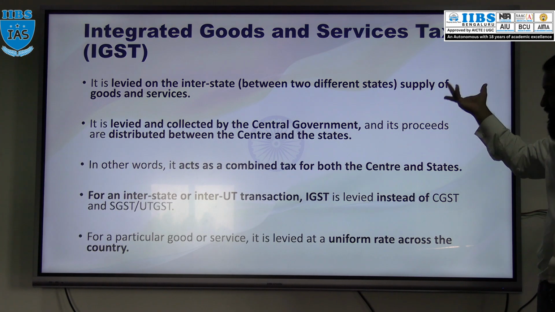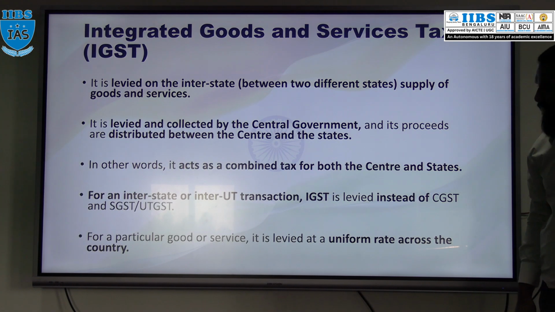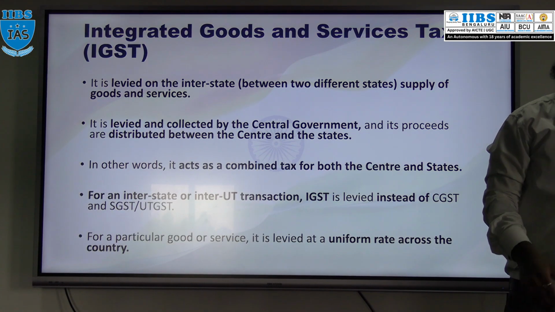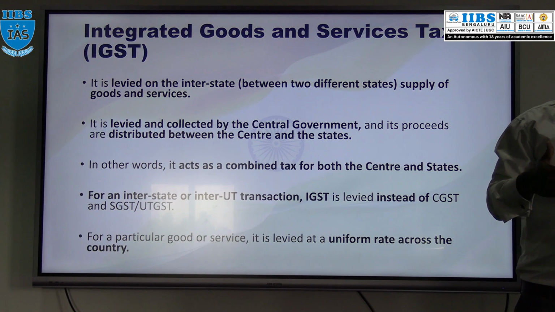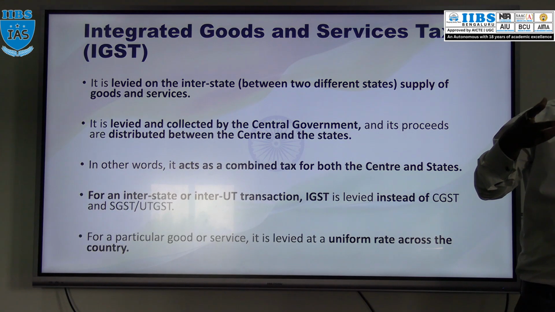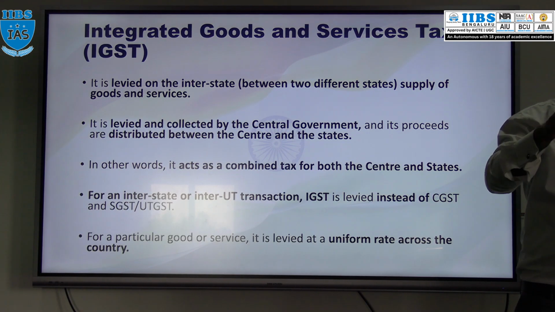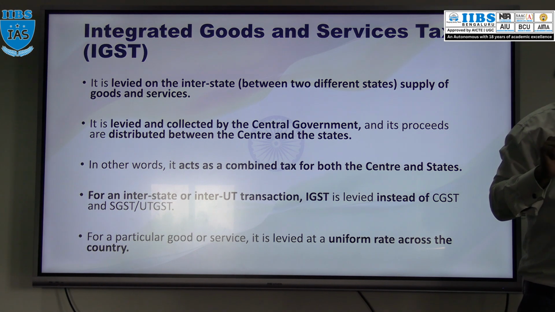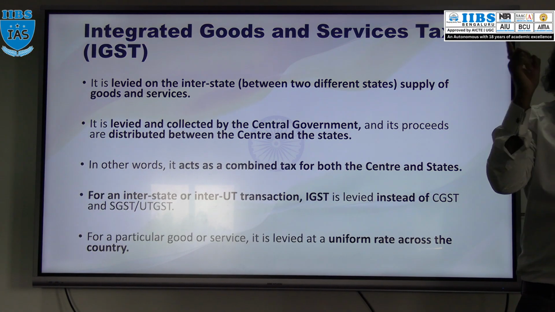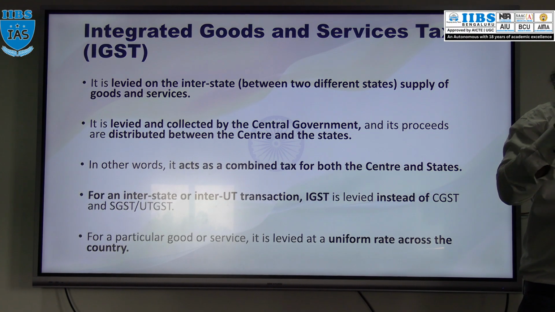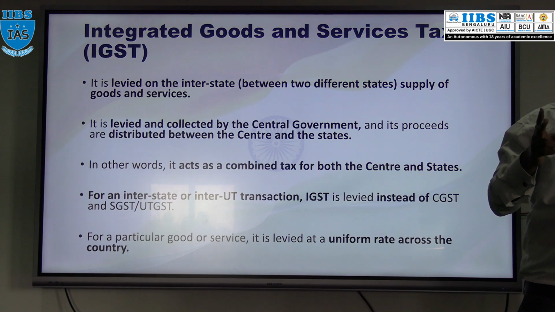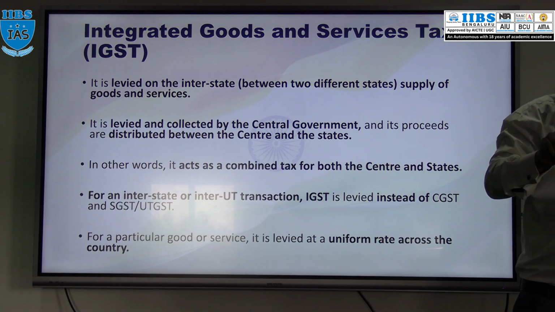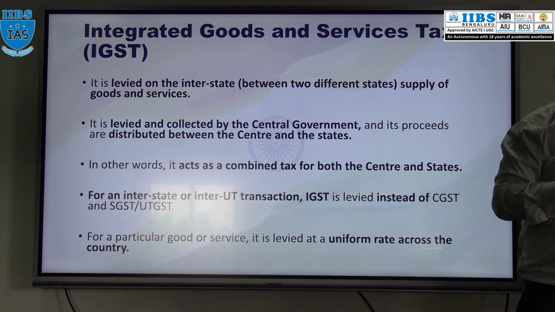But now the question, which state government? For example, Karnataka. A person, customer is residing in Karnataka, orders one laptop from Tamil Nadu. So here this is an interstate transaction. At that time IGST will be applicable. Central government will levy the IGST, collect the IGST and distribute it between the center and state. Now the question, which state? State where the customer is living, residing.